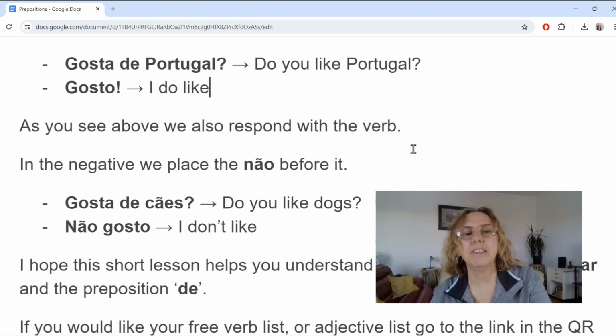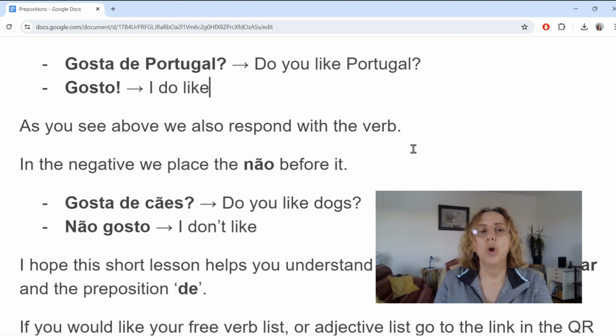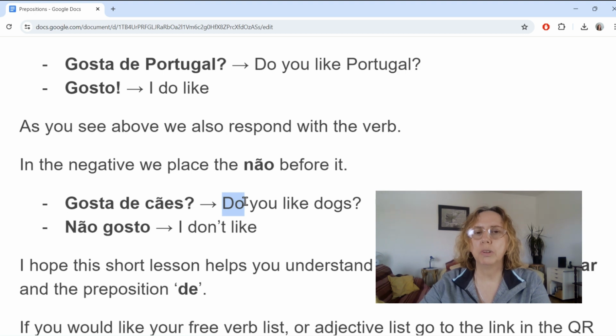So in the negative, if we say we don't like something, we are going to use the word não before the verb. So somebody asks, gosta de cães? Do you like dogs? Não gosto. I don't like, or I don't. Because in English we're using the auxiliary verb do. Do you? I mean, what does this actually mean even? Do you like dogs? It's very strange. And then you say, I don't. For foreigners, this is very difficult because they normally use a basic verb, whereas we're using an auxiliary verb to make the question.